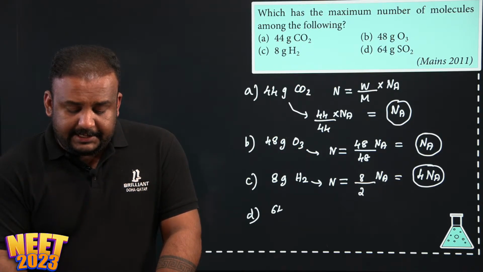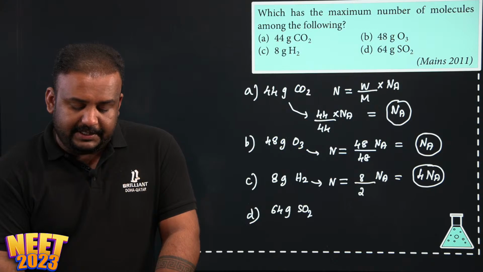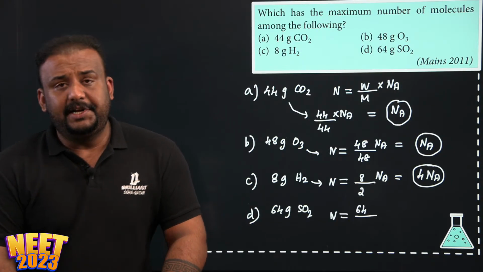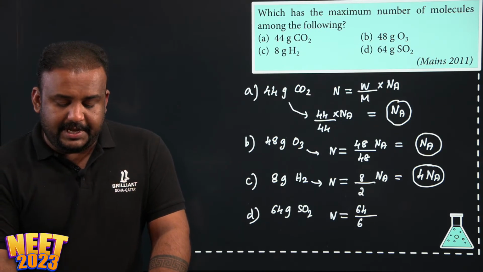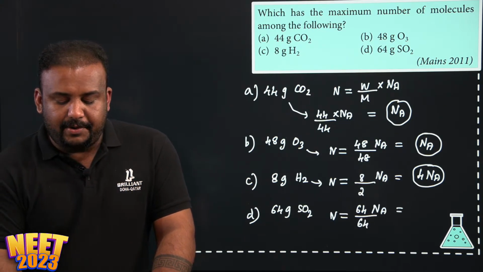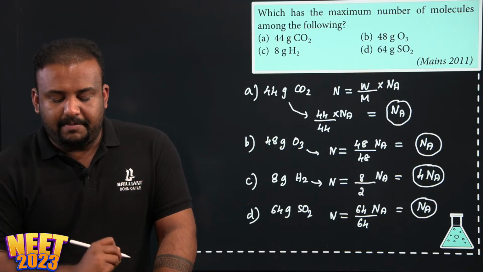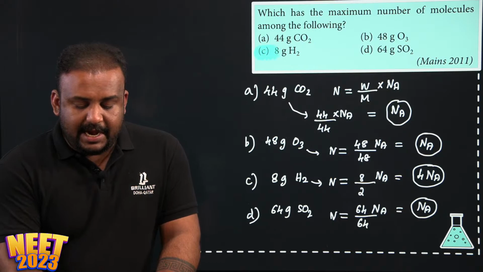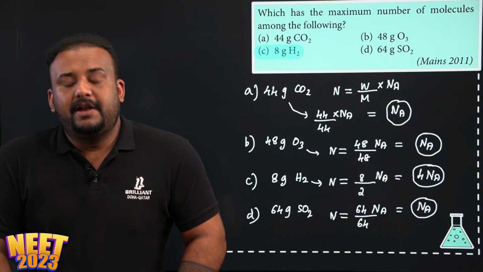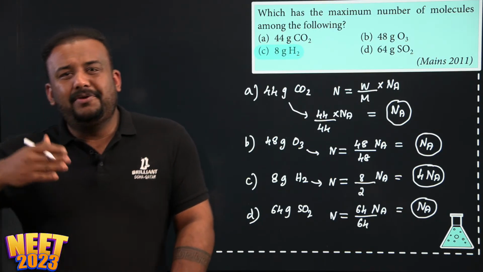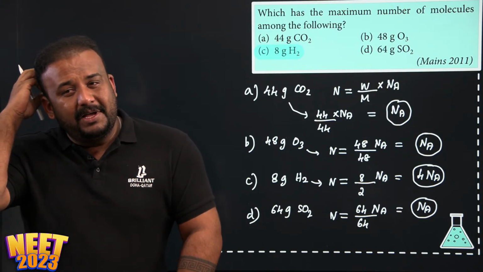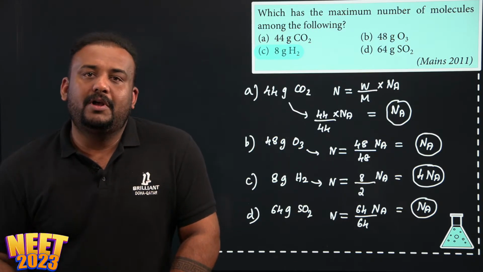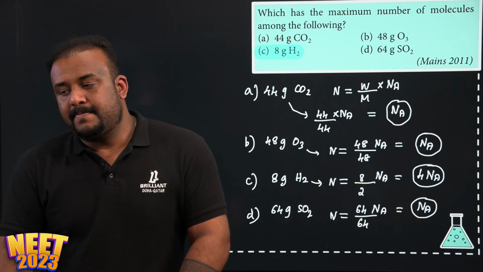And option D is 64 gram of sulfur dioxide. Number of molecules is going to be 64 divided by sulfur, which is 32, plus 2 oxygen, which is again 32. That will be 64 times Avogadro number. Again we are getting Avogadro number. So easily you can see that the answer is 8 gram of hydrogen, which contains more number of molecules. Again, the same logic we are applying here. Smaller molecular weight substances will have more number of molecules.